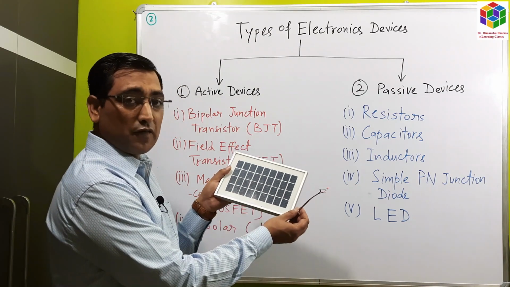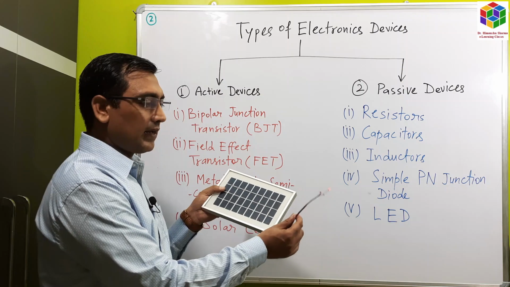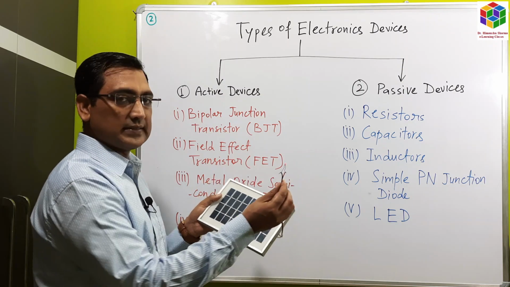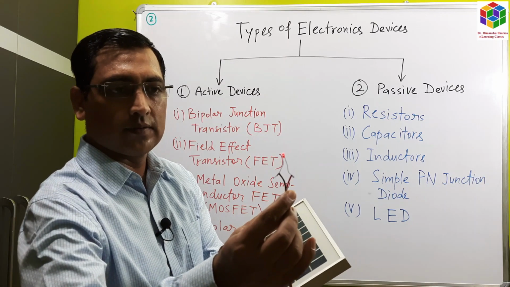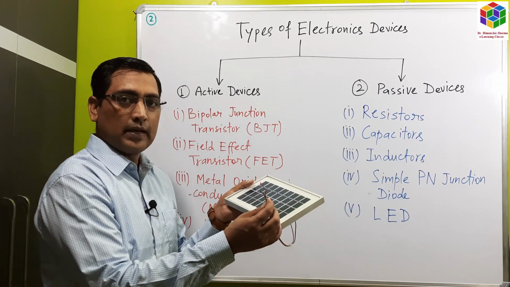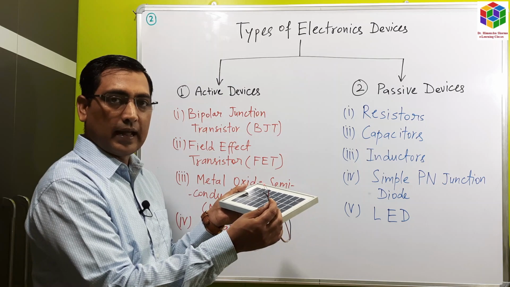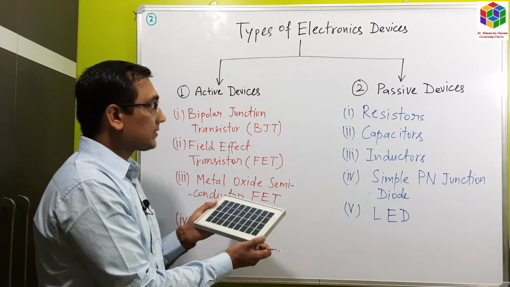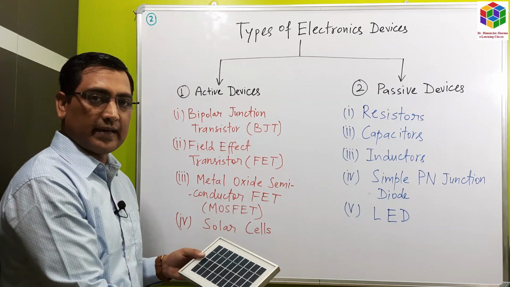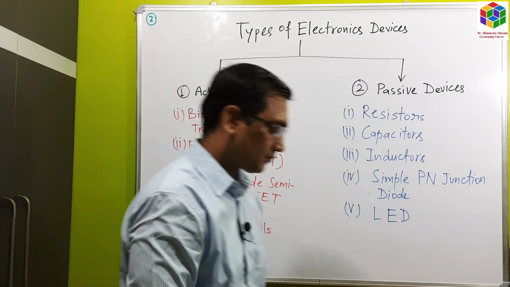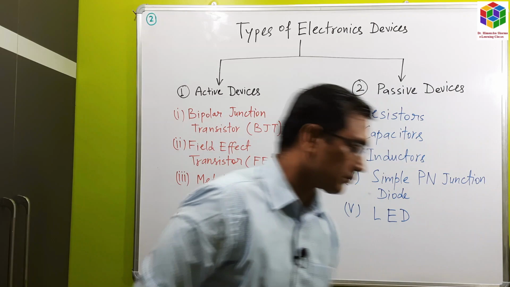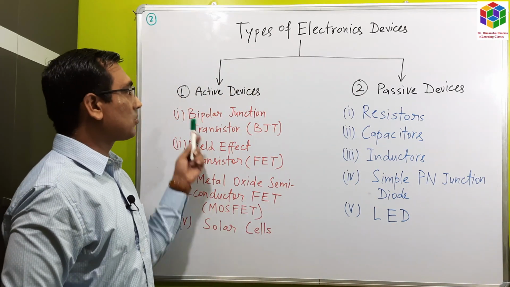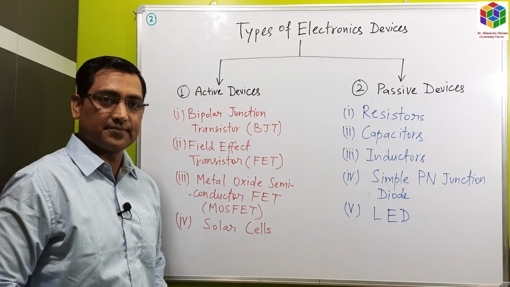When the light falls upon this solar panel, then this LED starts glowing. This is the light emitting diode. This is glowing because it is placed under the light incidence. So the LED is a passive device and the solar cell is an active device. Now we will see in more detail about the electronic devices.